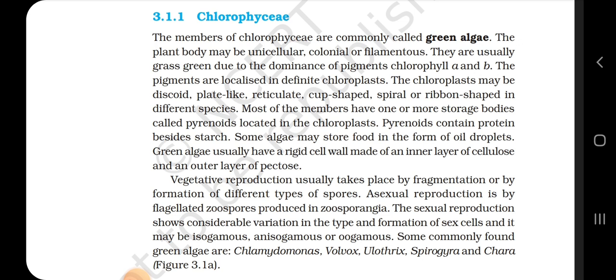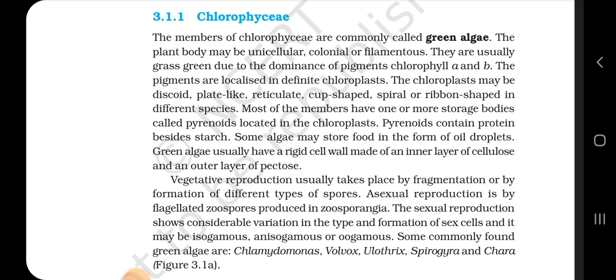Most of the members have one or more storage bodies called pyrenoids located in the chloroplast. Pyrenoids contain protein besides starch. Some algae may store food in the form of oil droplets. Green algae usually have a rigid cell wall made of an inner layer of cellulose and an outer layer of pectose. Vegetative reproduction usually takes place by fragmentation or by the formation of different types of spores.